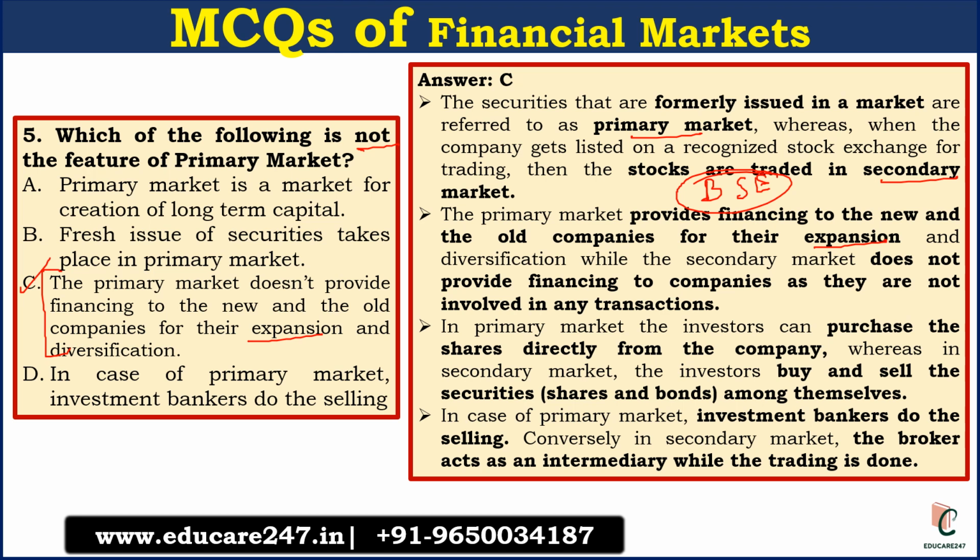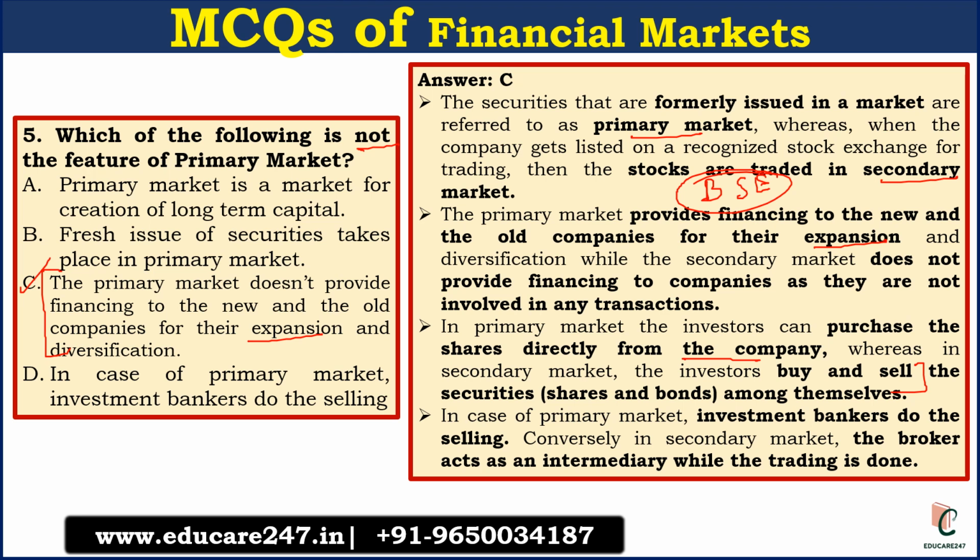In primary market, the investors can purchase the shares directly from the company, whereas in secondary market, the investors buy and sell the securities among themselves. So that is the basic difference. In case of primary market, investment bankers do the selling.